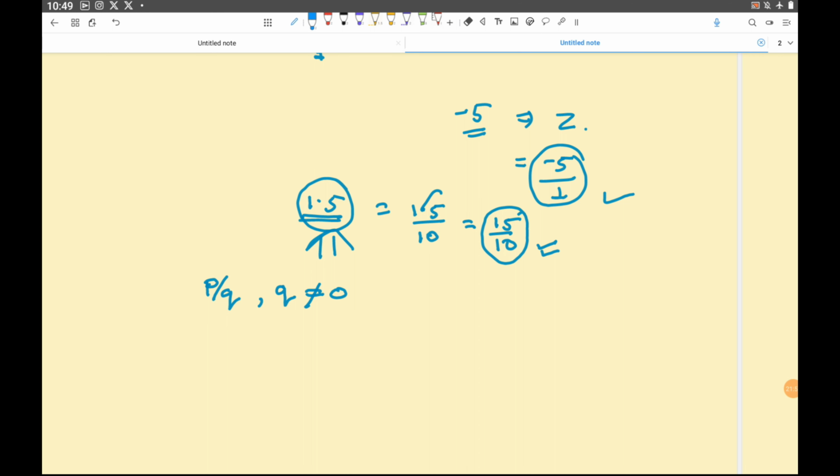This is the sign of not equal to. How do I write equal to? I write equal to like this. And in mathematics if I have to say not equal to, I'll just cross it like this. This is in mathematics called not equal to.